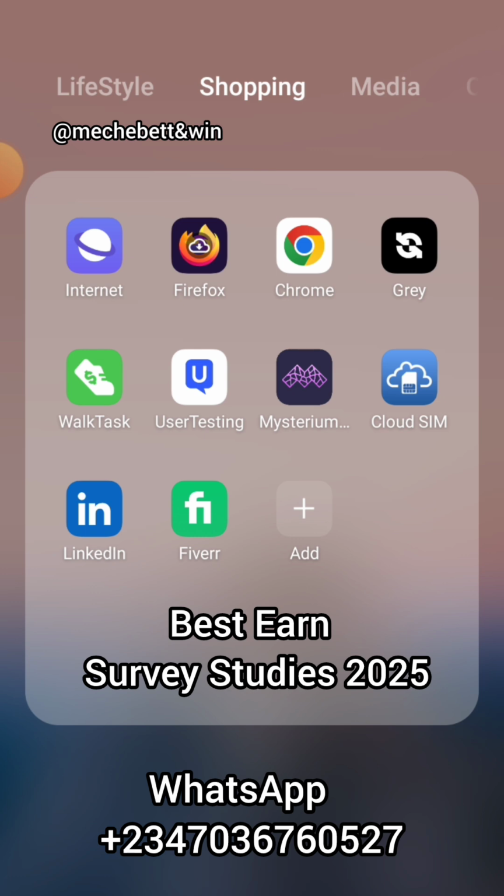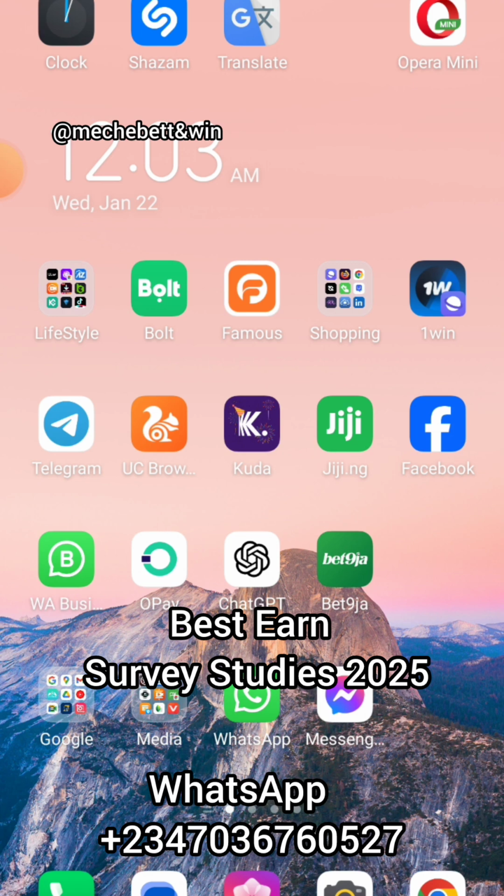This is Meche, Bett&win. So this is all about the survey study. All that is needed is that you purchase your subscription for your VPN and Cloud SIM. Cloud SIM is the one you use to purchase your UK number. That's all. After doing all this, you will now start your survey. Then this user testing is the app. Once you download it, it's the one I use to create your survey study.